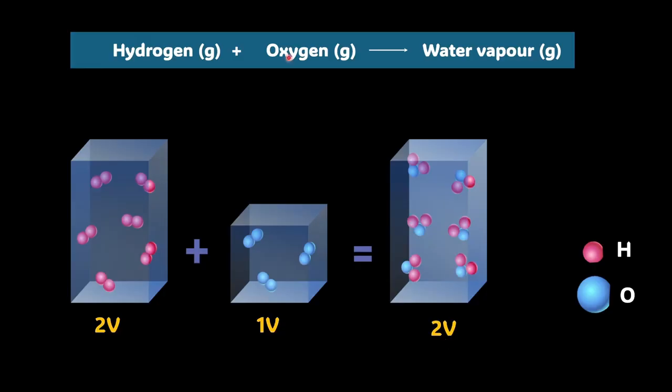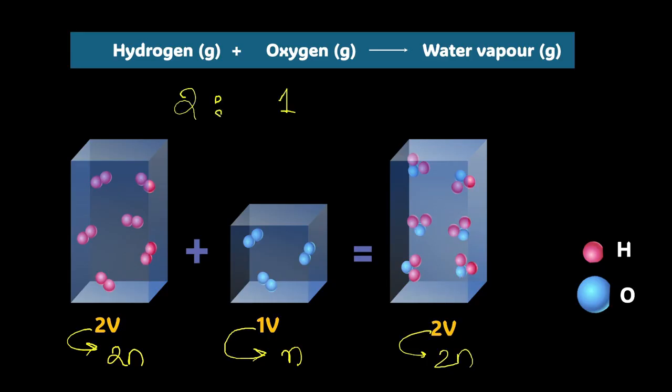According to Avogadro, two volumes of hydrogen gas contain how many molecules? We can say it contains 2n molecules. Similarly, one volume of oxygen contains, let's say, n molecules of oxygen. They combine to form two volumes of water vapor, which contain 2n molecules of water vapor, right? So this explains how we get the 2:1:2 volume ratio corresponding to the molecular ratio, because like we understood, V is directly proportional to n according to Avogadro's law.